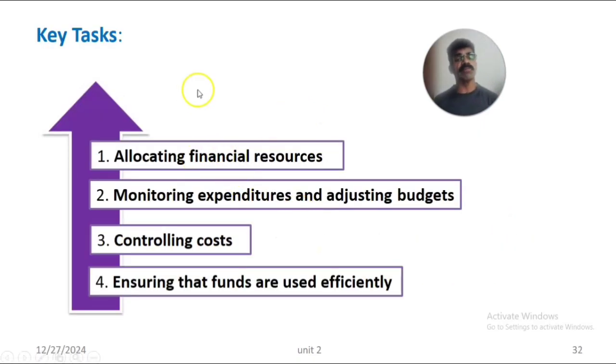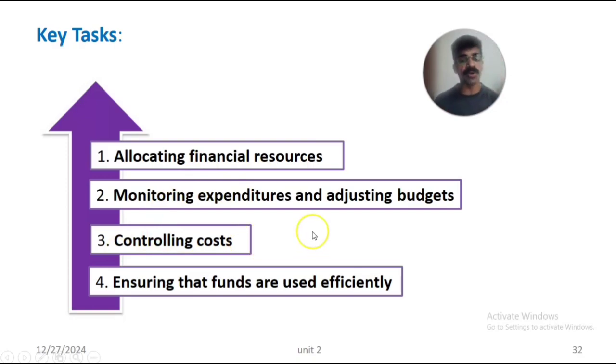The key tasks in budgeting include, one, allocating the financial resources. Whatever amount is required has to be allocated, issued and provided to the organization to spend on different needs of man, money and material. Second is monitoring the expenditure of each department and adjusting the budget based on the expenditure and income of the organization.